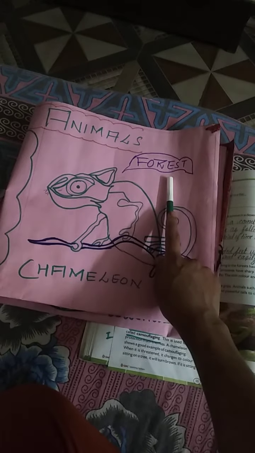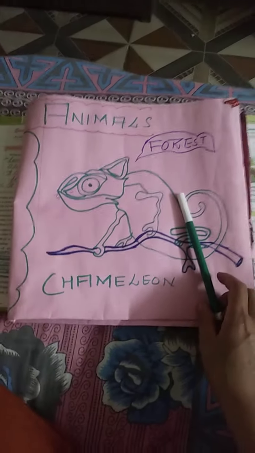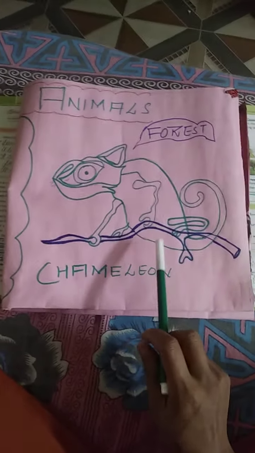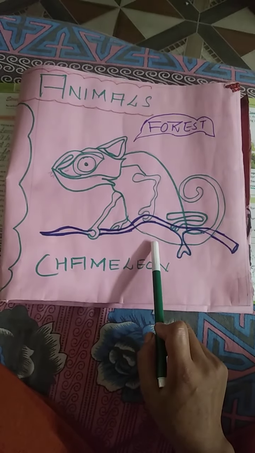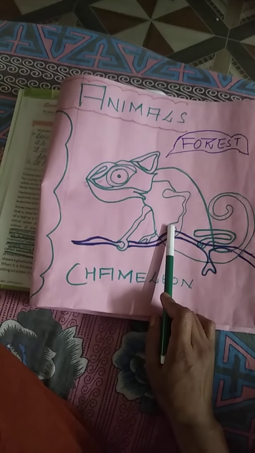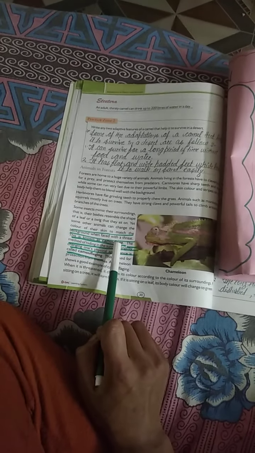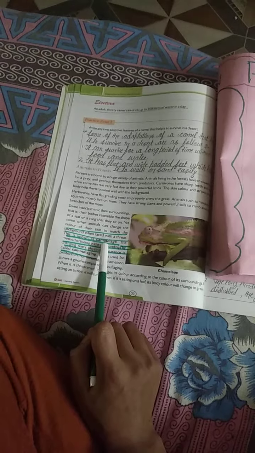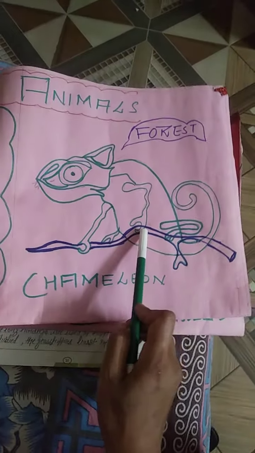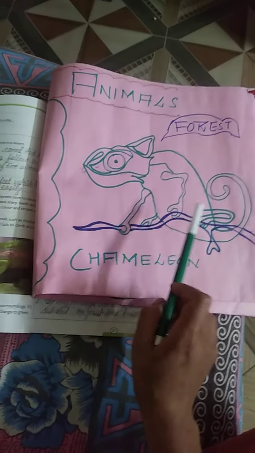You know, scholarites, animals who are living in the forest have a lot of chances of danger. So in order to escape from the predators, this chameleon has a special feature that it can change its color according to its surrounding, and this is known as camouflage. Protecting themselves from the enemy in this way is known as camouflage, and this is shown by the chameleon.